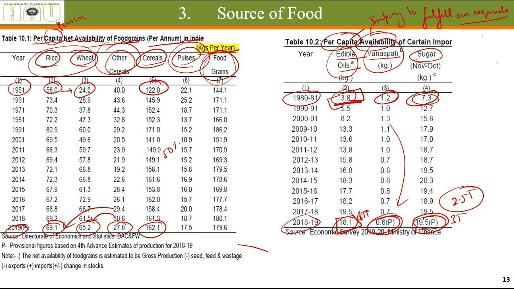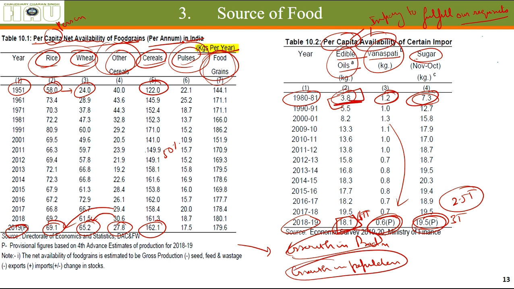Per capita, you can see the growth in production of these goods and the growth in population. These both things count when we are talking about per capita availability. कितनी तेजी से हमारी production बढ़ी है और कितनी तेजी से हमारी population बढ़ी है.